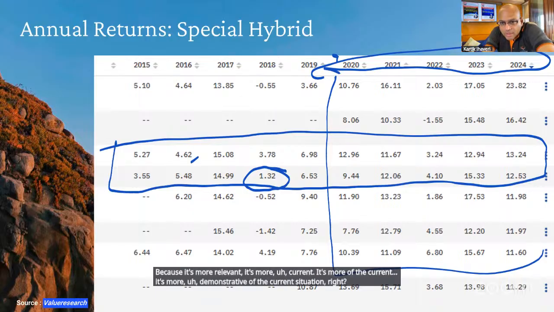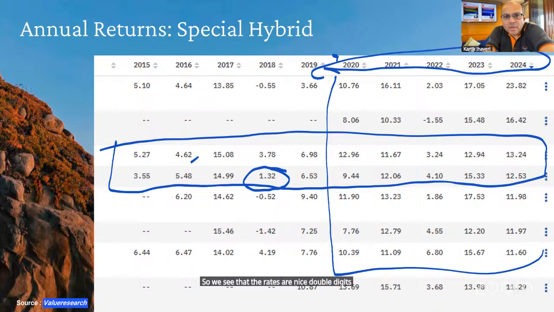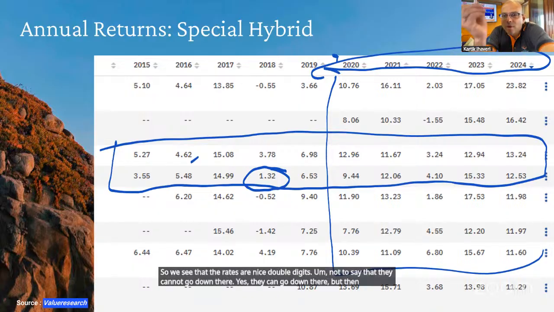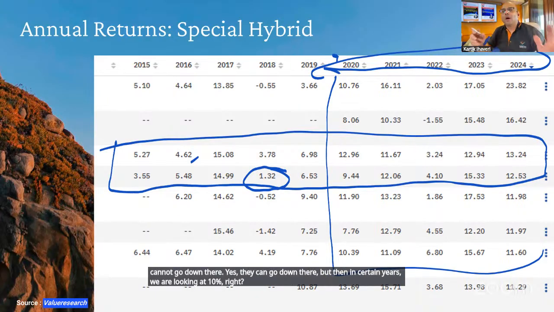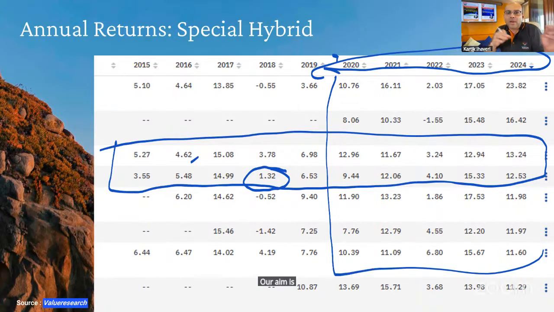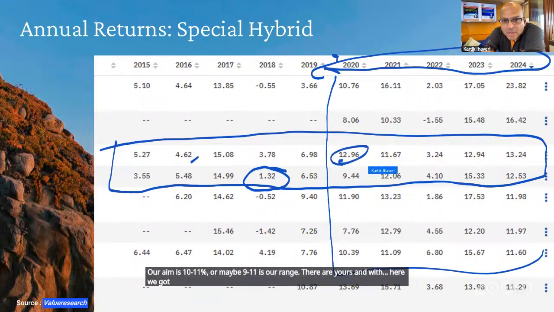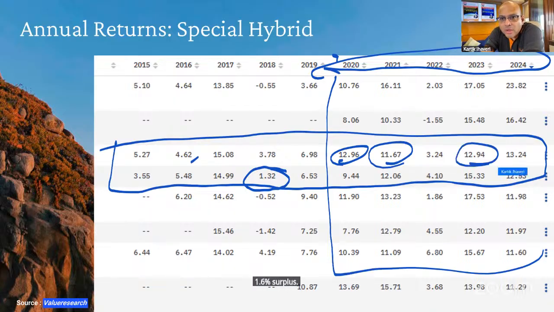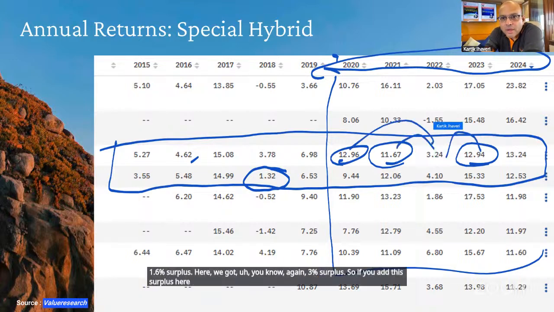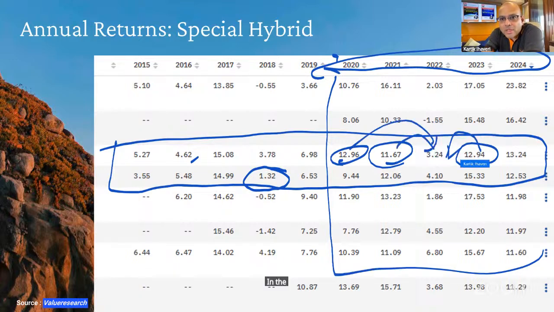So we see that the rates are nice double digits. Not to say that they cannot go down. Yes, they can, but in certain years we are looking at 10%, right? Our aim is 10 to 11%, or maybe 9 to 11 is our range. There are years in which here we got 3% surplus, 1.6% surplus. Here we got again 3% surplus.